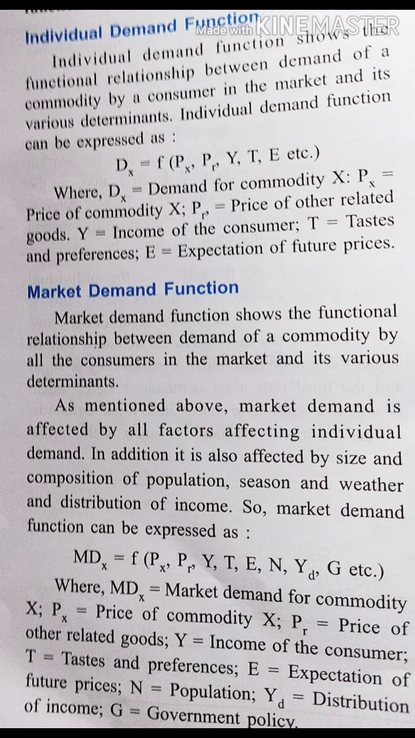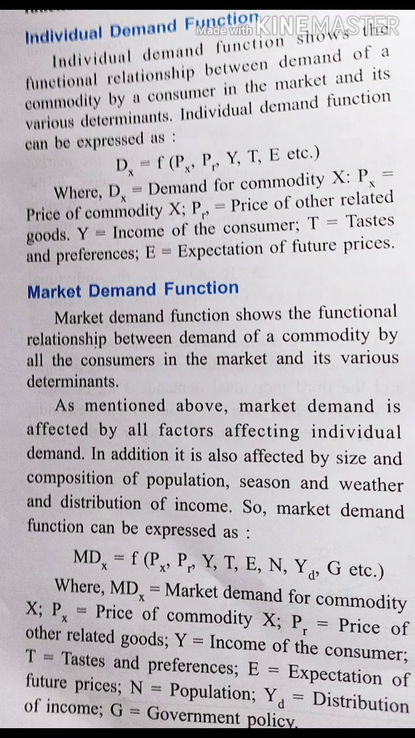Now we'll start with demand function. So we have studied two types of demand, that is individual demand and market demand. Same way we will study individual demand function and market demand function. Now first, what is individual demand function? Individual demand function shows the functional relationship between the demand for a quantity of a commodity by a consumer in the market and its various determinants.